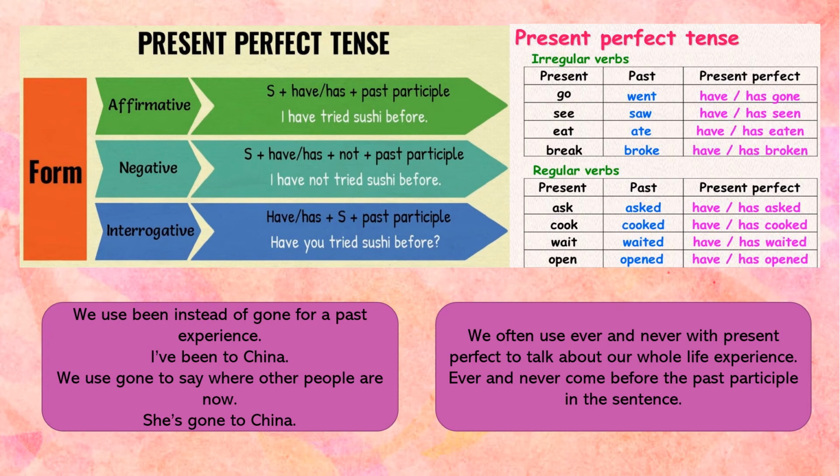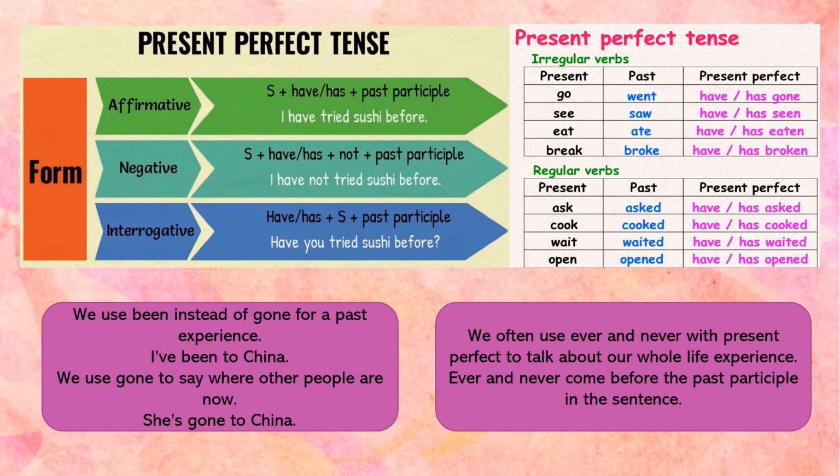We use been instead of gone for a past experience. I've been to China. We use been when I went there and I came back home. And we use gone to state where other people are now. She's gone to China. She's there now, and she has not returned until this day. We often use ever and never with present perfect to talk about our whole life experiences.